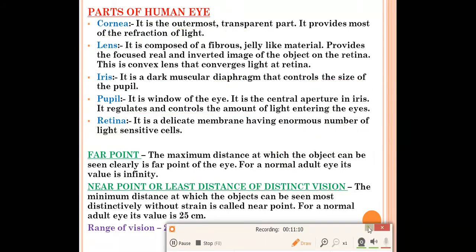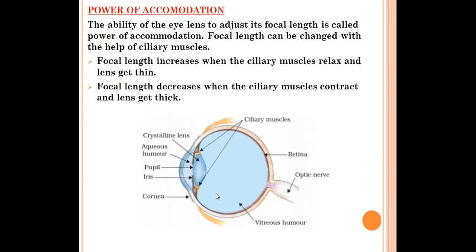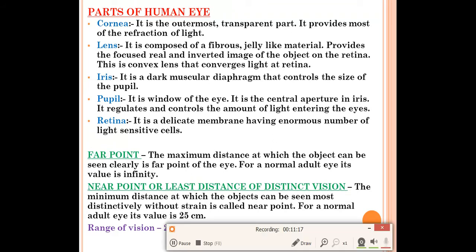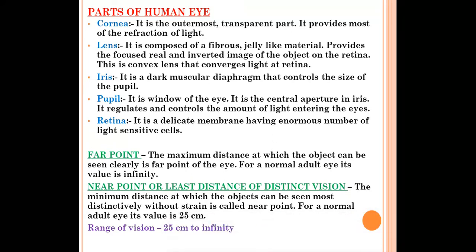Next we have the far point and the near point. What is the far point? The maximum distance at which the object can be seen clearly is the far point of the eye. Suppose you are standing over there and you can look at the object over there. This is the maximum distance up to which the object can be seen by the eye, called the far point. So the maximum distance at which the object can be seen clearly is the far point of the human eye.